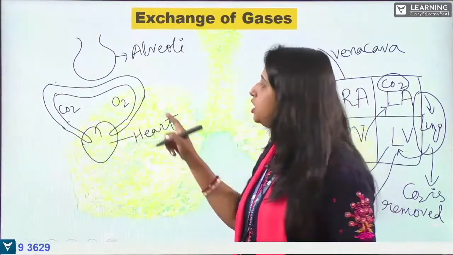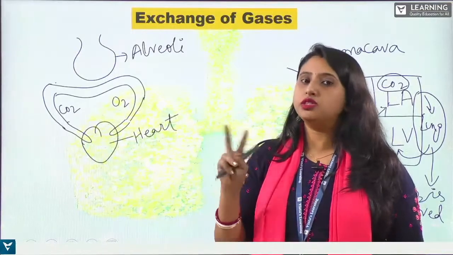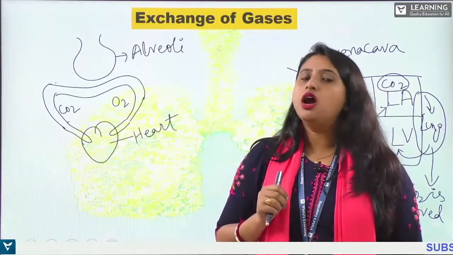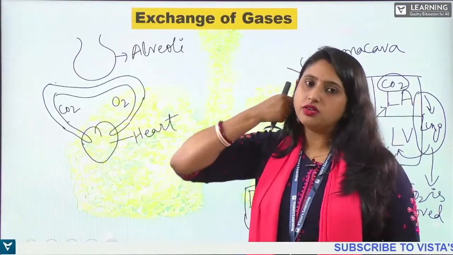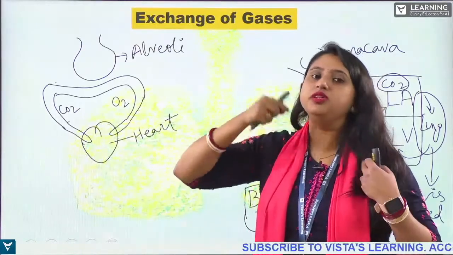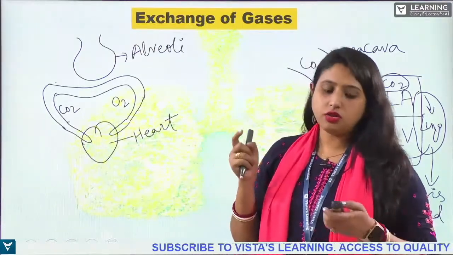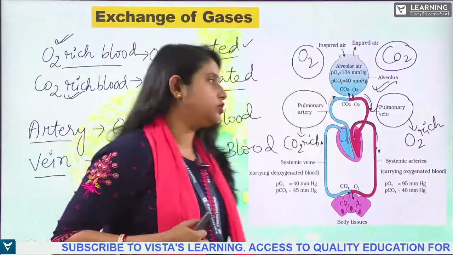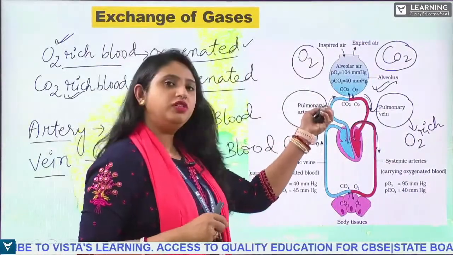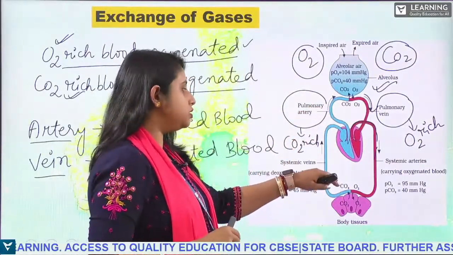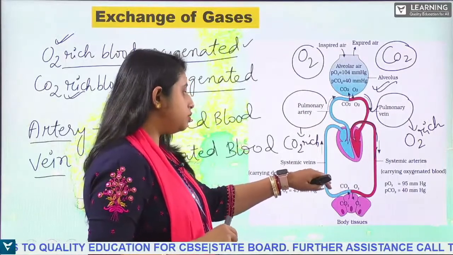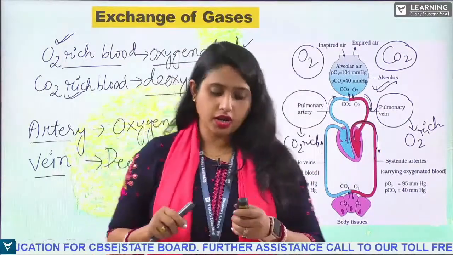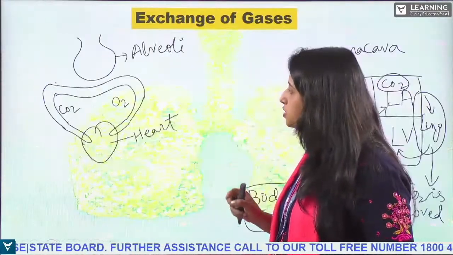So here what happens? Two circulations are taking place. One is known as systemic circulation and another is known as pulmonary circulation. One is known as what? Systemic circulation. So this one is known as pulmonary circulation and this one is known as systemic circulation. Is that clear?